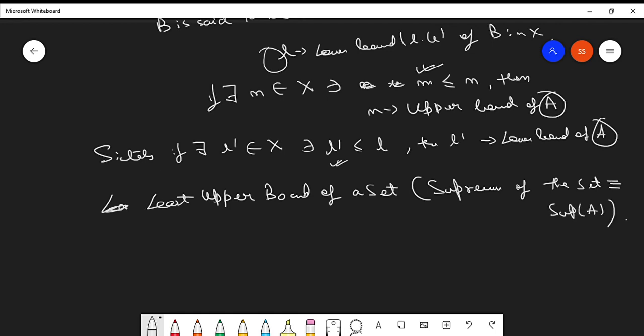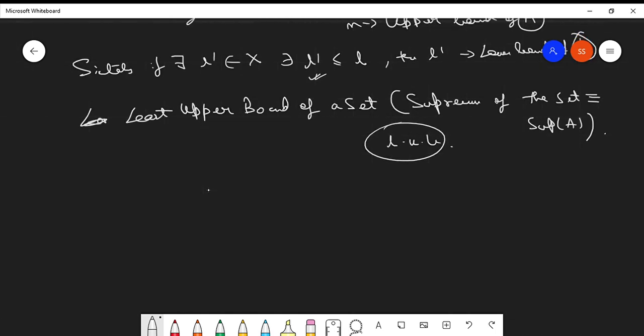Clear? Got it? Also you can denote it as L.U.B. This is also one form of denotation. So what sort of an element can be called the least upper bound of a set? Okay, so let's see that.